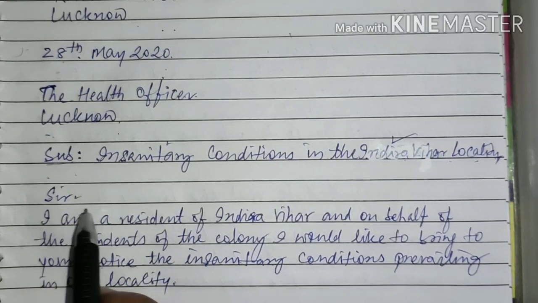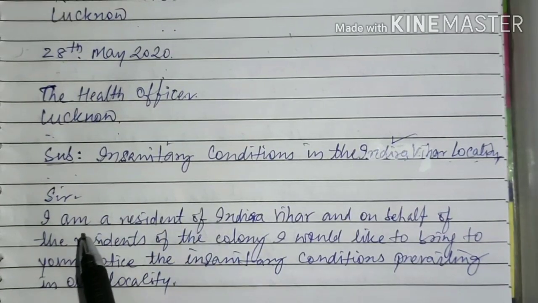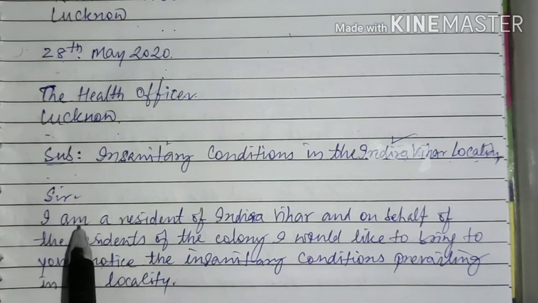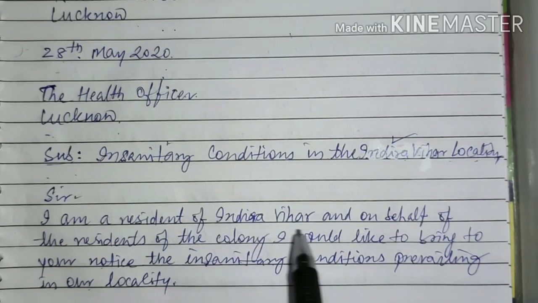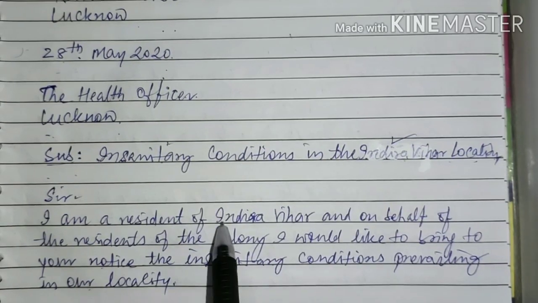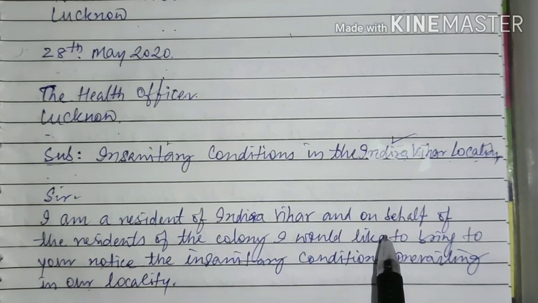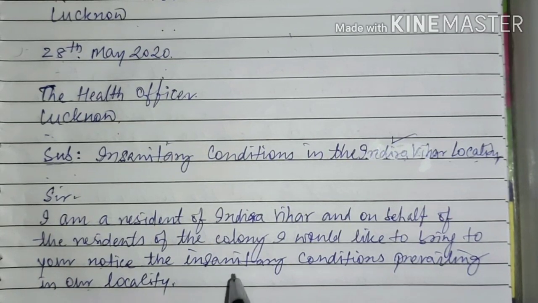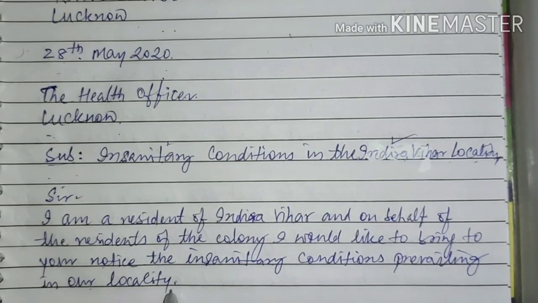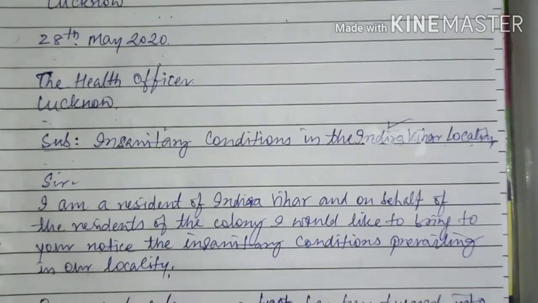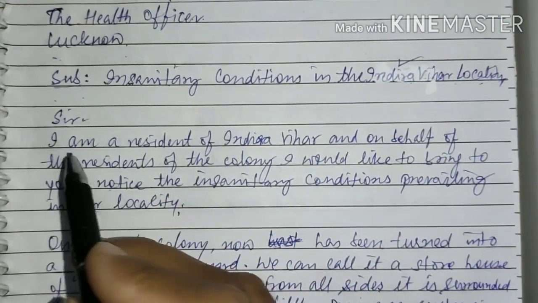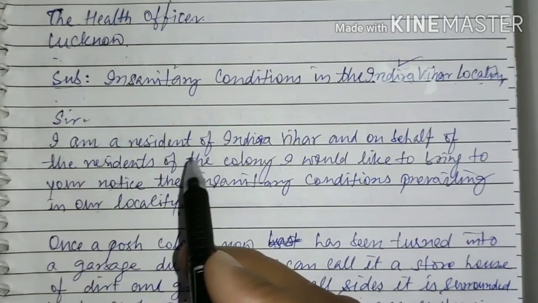You can mold this sentence a little, meaning you can write it in another way, for example, on behalf of, or you can say I, comma, Rahul, on behalf of the residents of Indira Vihar colony, would like to bring to your notice the filthy or the insanitary conditions prevailing in our locality. Right? You can mention this sentence in another way also, but it should be grammatically correct.